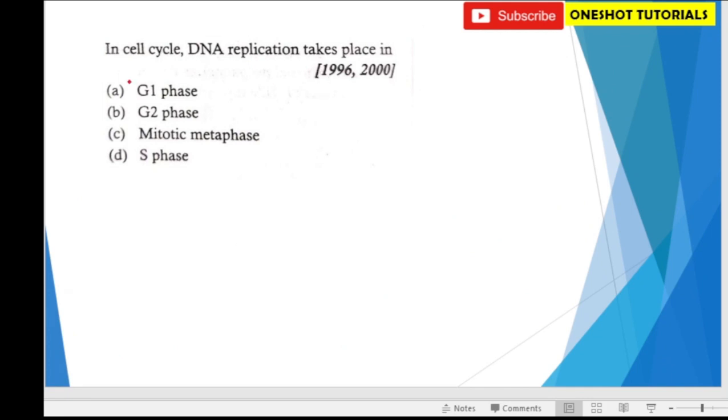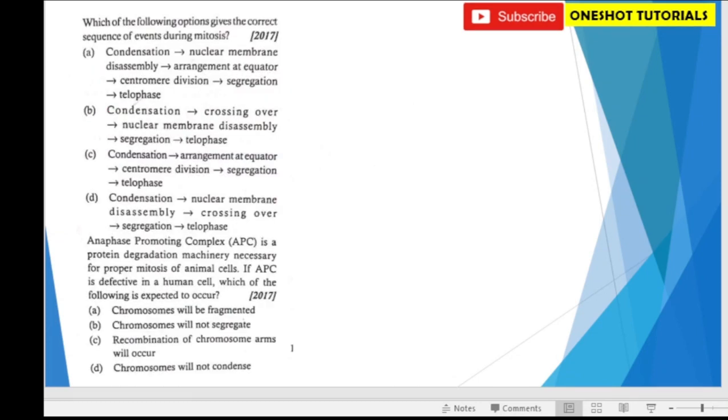Okay, going to the next question. Question number 7. In cell cycle, where does DNA replication take place? It takes place in G2 phase. Next question. Now, next question. Question number 8.